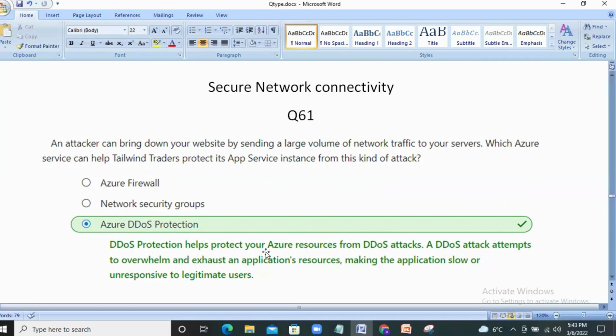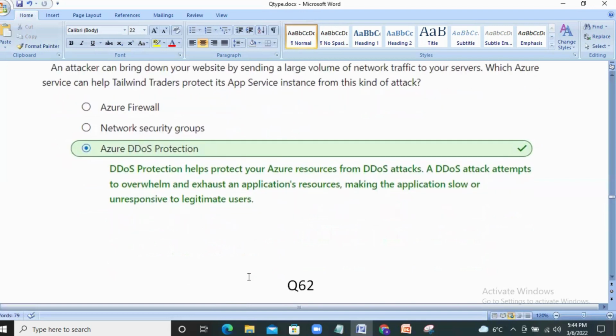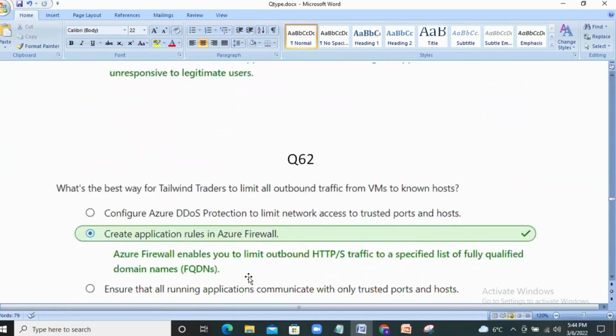DDoS Protection helps protect your Azure resources from DDoS attacks. A DDoS attack attempts to overwhelm and exhaust an application's resources, making the application slow or unresponsive to legitimate users. That means when we have a capacity, but then there is an attack by giving a large volume of data, so that our system may break down. During that kind of attack, DDoS Protection will help to prevent such attacks. Next question.